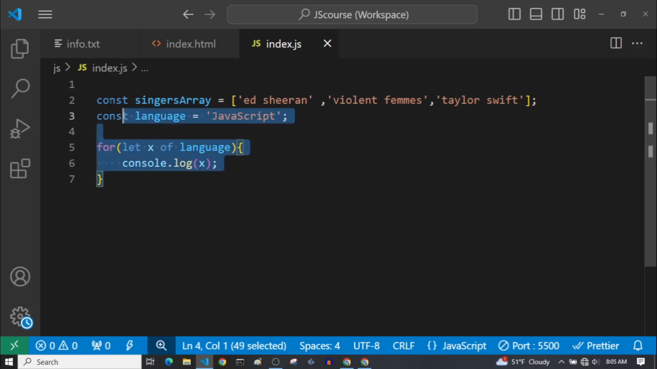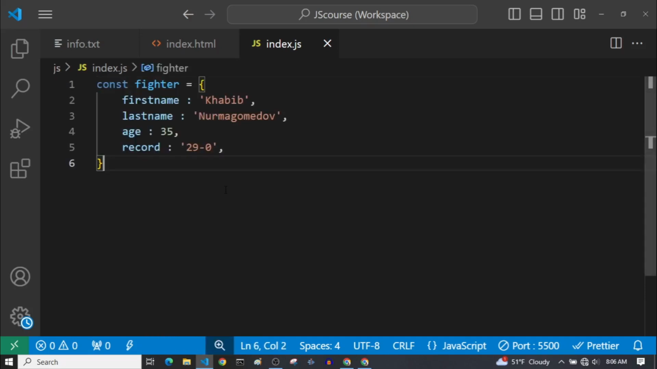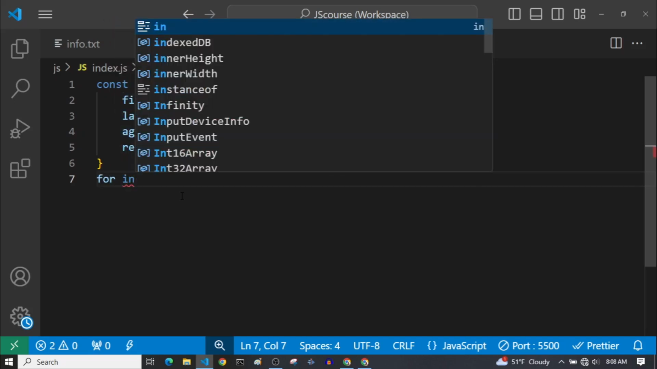Now let's see for in loop, and let me paste another example here. As you can see here, we have an object, and for looping through its properties and its values, as you can see, these are properties and these are values. These are key value pairs inside this object. Now for looping through these properties and their values, we can use for in loop in JavaScript. So we have for in loop for looping through objects.